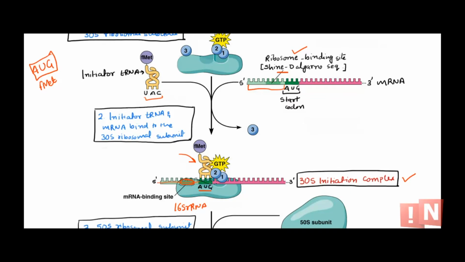So that means the Shine-Dalgarno sequence is complementary to the 3' end of the 16S rRNA of the 30S ribosomal subunit. Okay, just a little more information that we should know about.